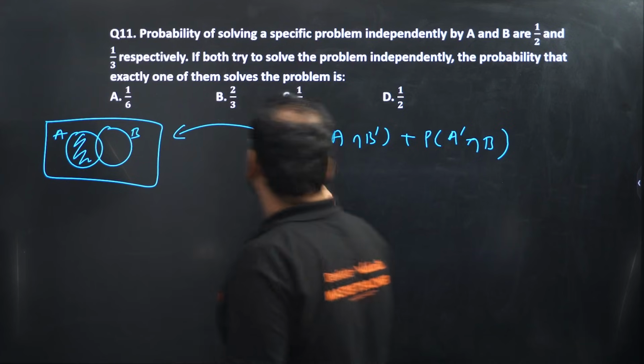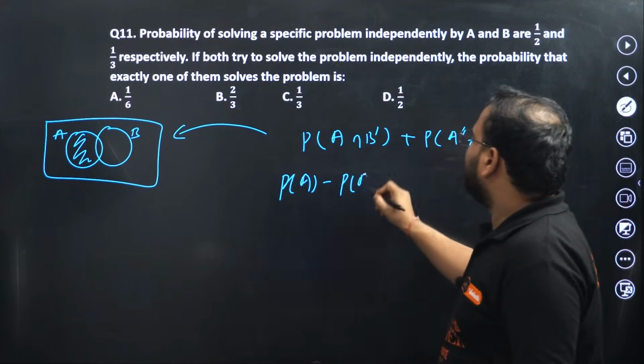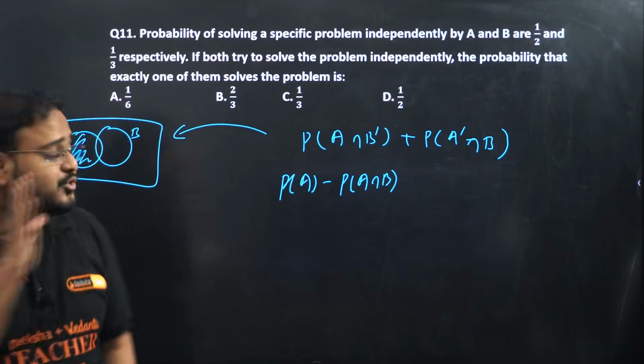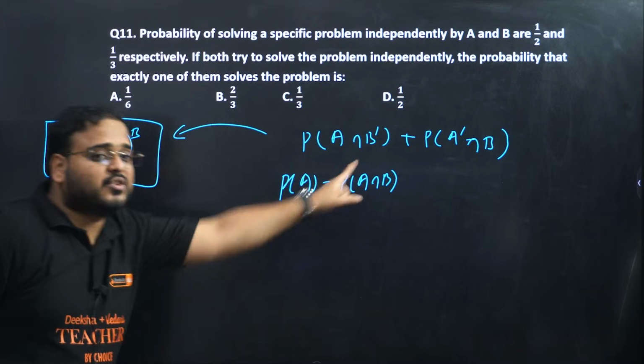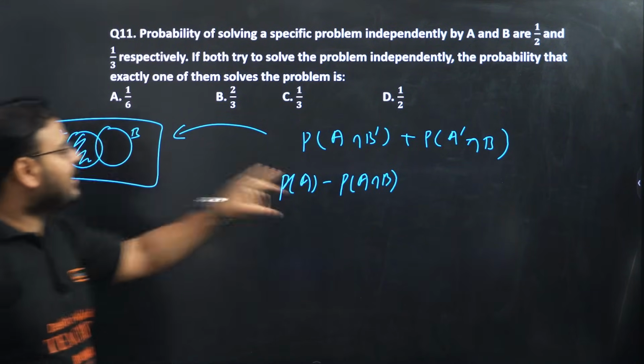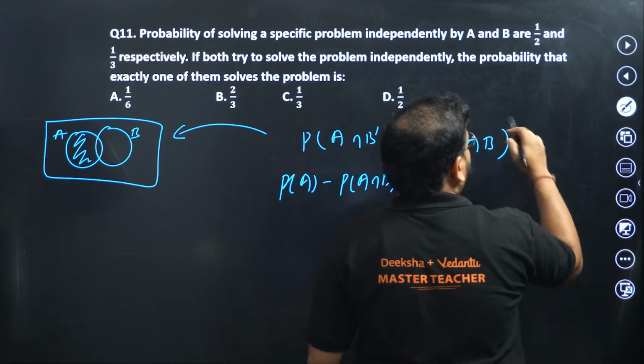And how do we write this? From P of A, remove P of A intersection B. Please check. A solves, B does not solve is this shaded part. That is nothing but from P of A, remove the intersection part. What about this right here?